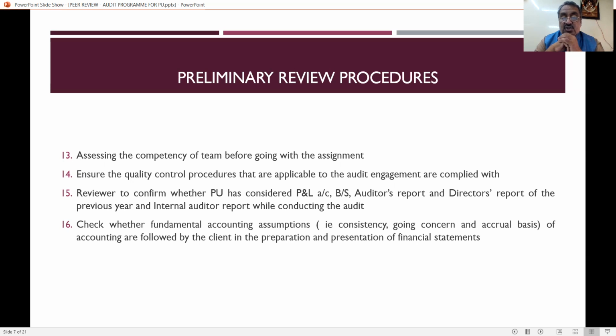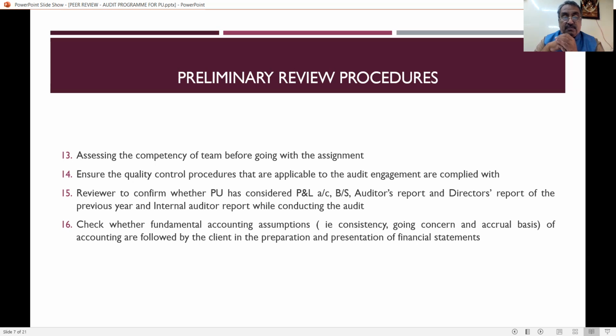Next one is to ensure the quality control procedures that are applicable to the audit engagement are complied with. It is a normal thing. Who is going to follow the quality control procedures, who is in charge, and is there any quality control manual or not. Everything has to be reviewed by the peer reviewer.